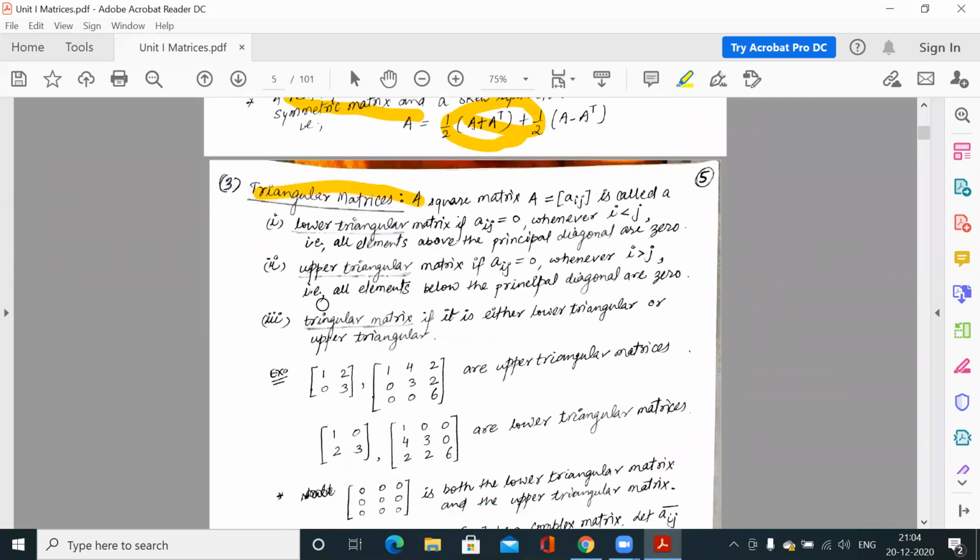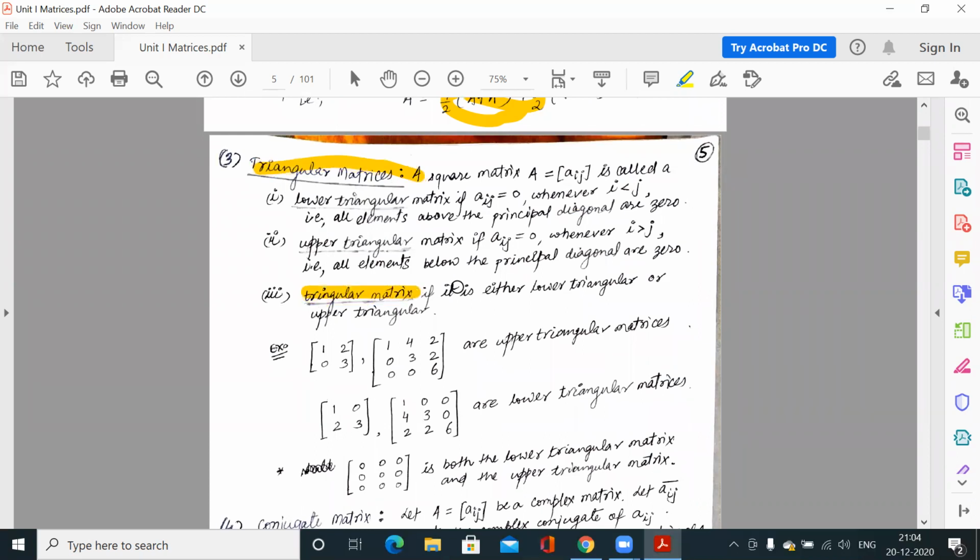Now the triangular matrices. Any matrix is called a triangular matrix if it is either lower triangular or upper triangular. Clear? Now what is a lower triangular matrix or upper triangular matrix? A square matrix Aij is called a lower triangular matrix if Aij is 0 whenever i is less than j. This is the generalized element of the matrix. So for all those elements where the first suffix is less than the second suffix, these elements are 0, then we say it is a lower triangular matrix. Or we say that all the elements above the principal diagonal are 0.